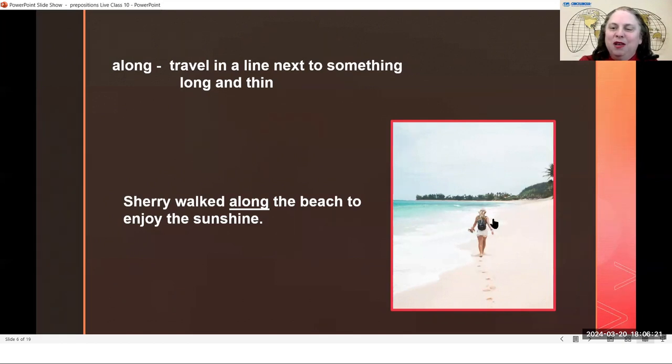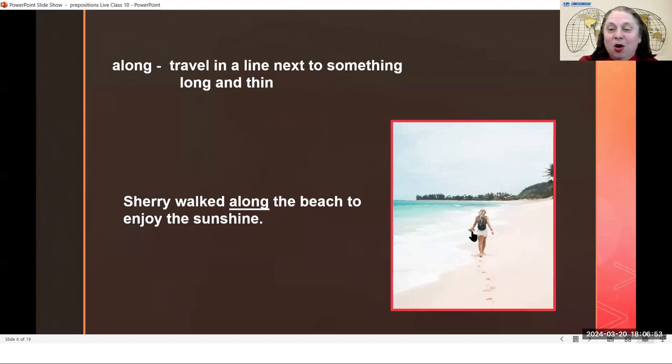Now this beach is not very, very thin, but it does not go on for miles and miles. It is kind of thin. The beach from this way to this way is thin. The beach can be very, very long this way, but if there is a big space from here to here, then we don't consider it to be very thin. I am not sure that thin is the most important part. I think the most important part is that it is something that is long.